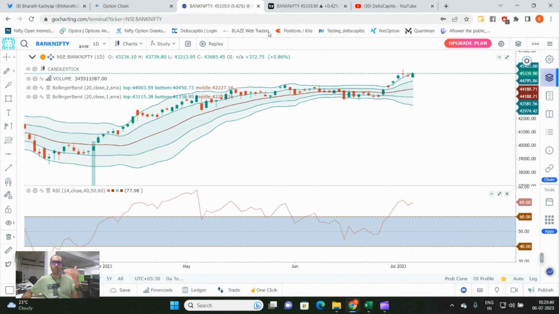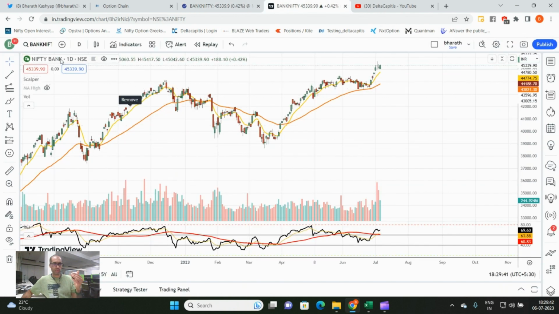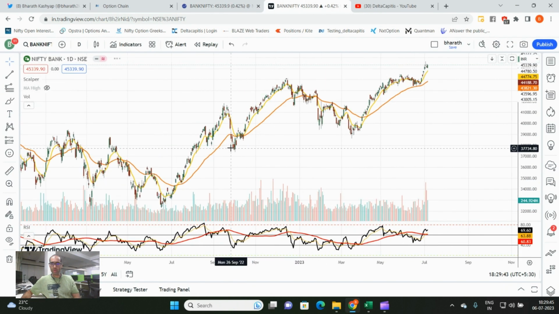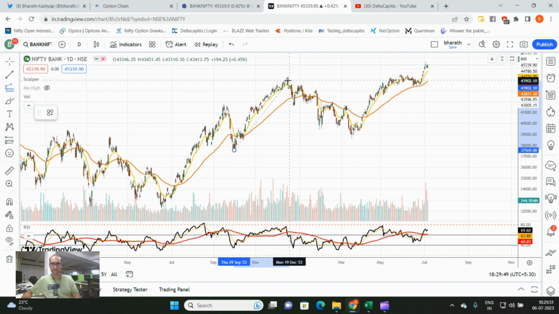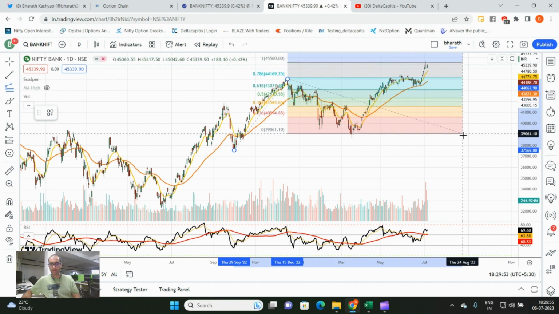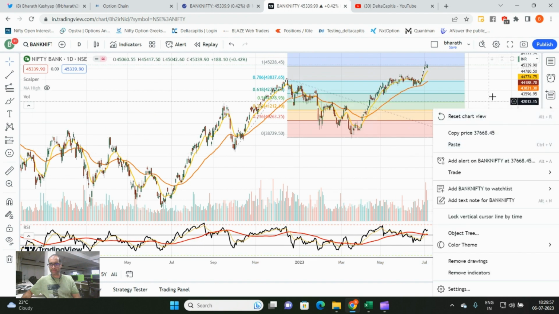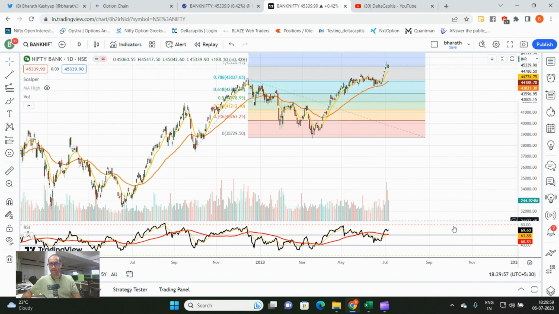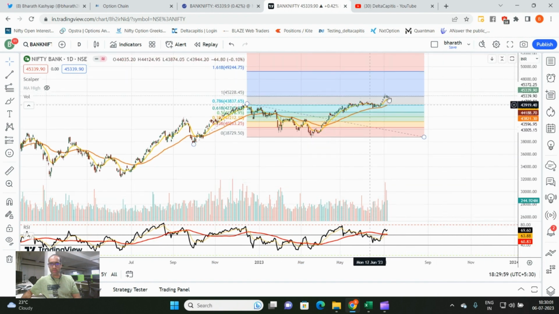Now, how do we target? How do we find the resistances on Bank Nifty? Now go by the same concept. So we look at Fibonacci extensions, trend based Fibonacci extension. So I will take the swing from this swing to this swing. What could probably be expected on Bank Nifty? We are at resistance.